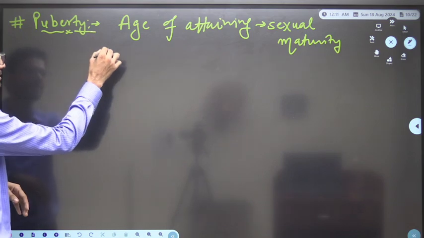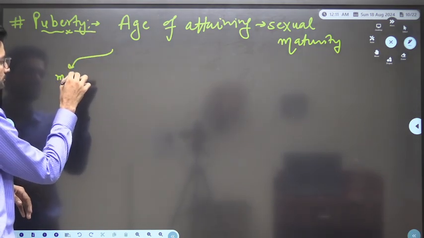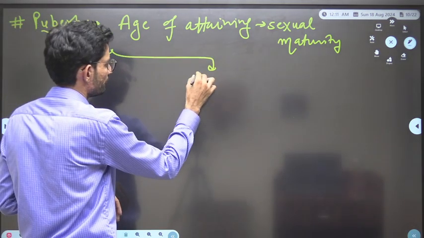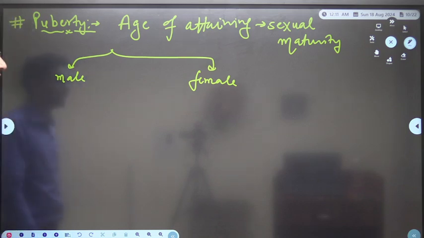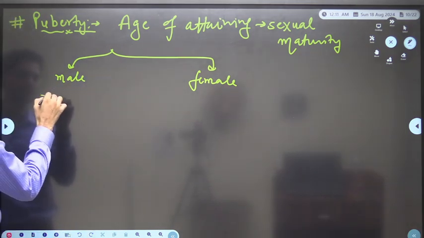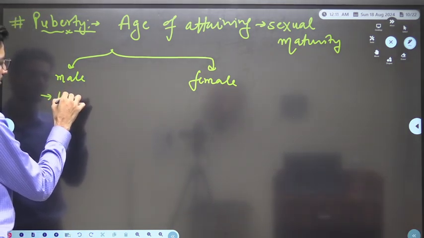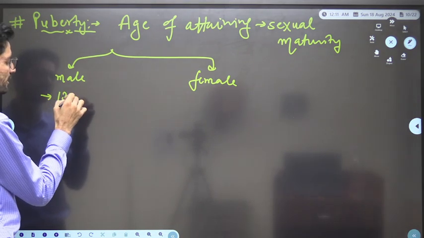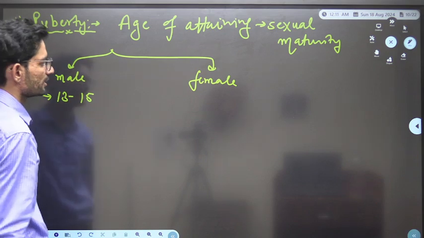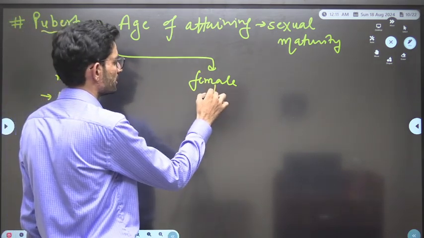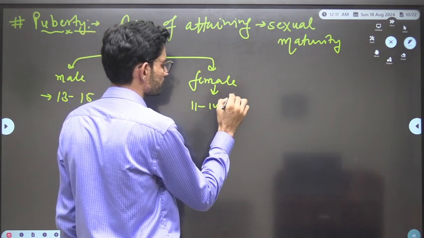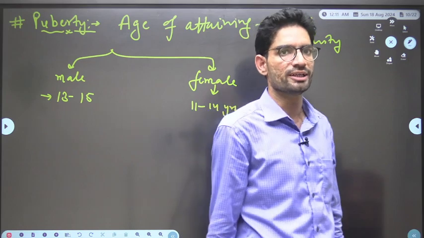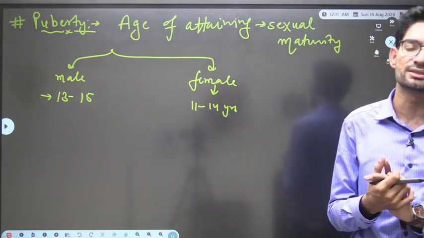In males and females, the age of puberty is different. Like in Indian regions, males attain puberty at the age of 13 to 15 years, and females attain puberty at the age of 11 to 14 years. So the age of puberty also depends upon the geographical regions.